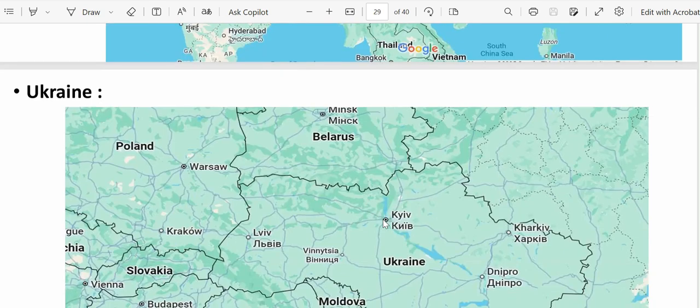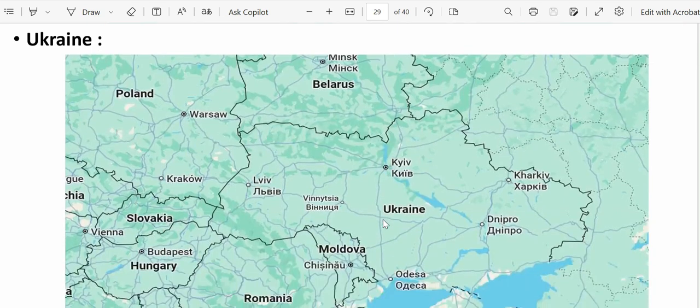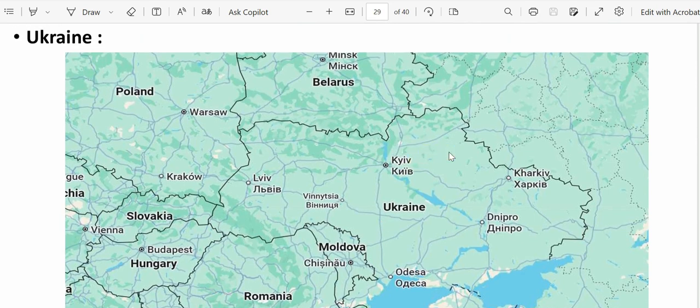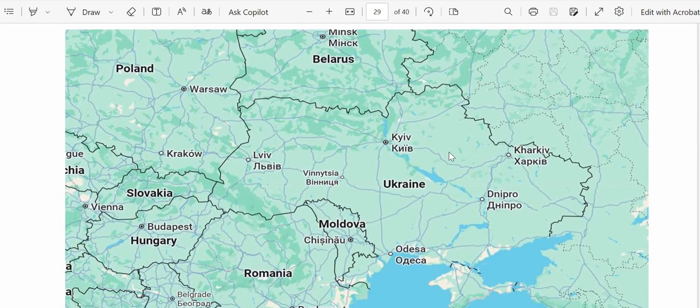So next we have a mention of Ukraine. Where is Ukraine located? What are its neighboring states? This is an important topic because there is a conflict going on between Ukraine and Russia, right? So we also need to know where Ukraine is located.